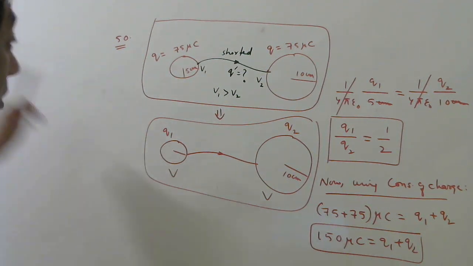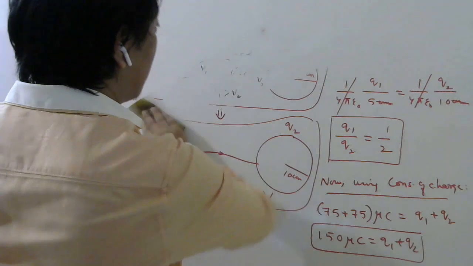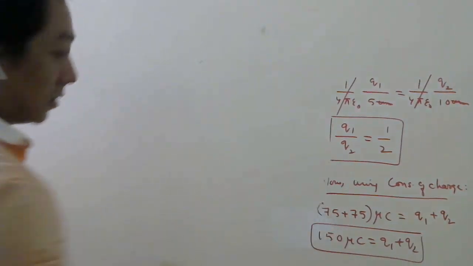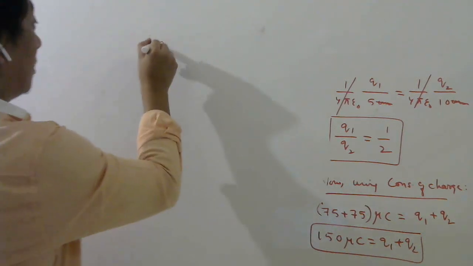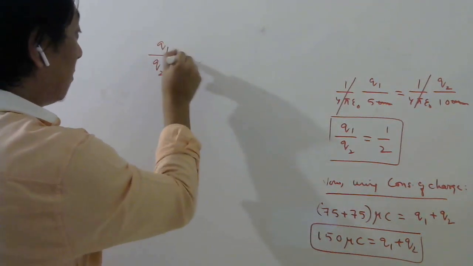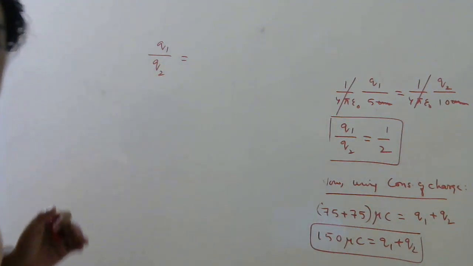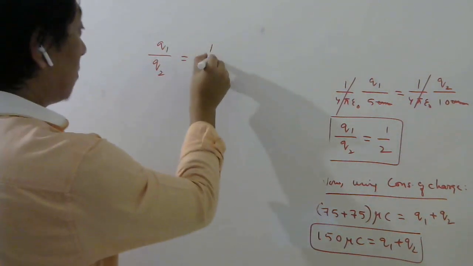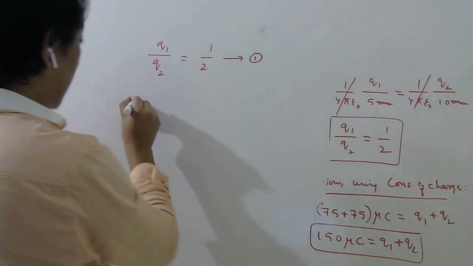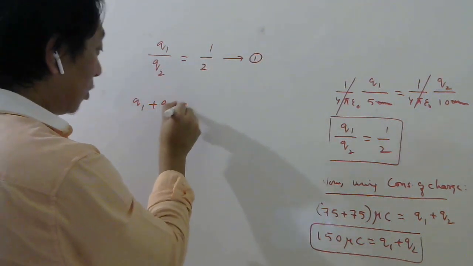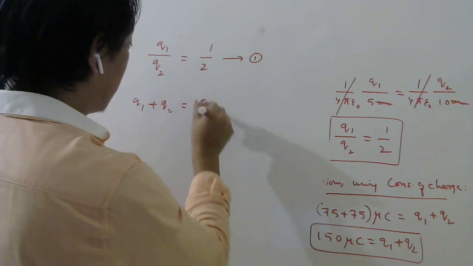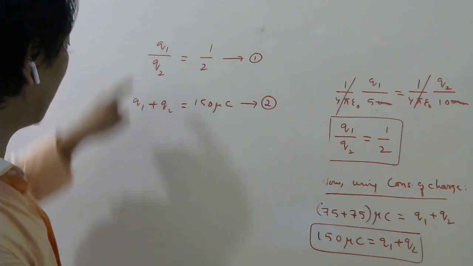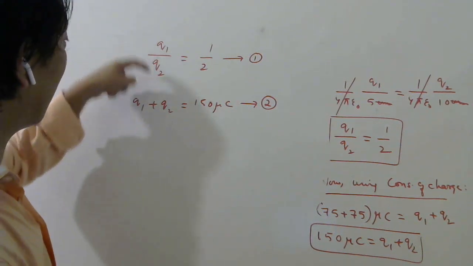So after solving all this, what we have found is the ratio of the charges q1 and q2 after equilibrium has reached. After equilibrium has reached means after the two conductors have same potential. So q1 by q2 is half, and q1 plus q2, how much we got? 150 microcoulomb. And last time I told you, if you know ratio and sum, how to find the values directly.